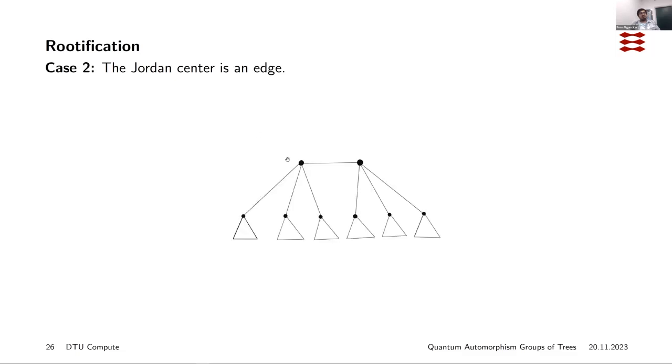Now the second case is slightly trickier. If the Jordan center is an edge, then again by using property 3, I can color these vertices in a different color, pink. Then I can remove the edge between these 2 pink vertices by using property 1. I can add this isolated green vertex by using property 4, and I can add these 2 edges.